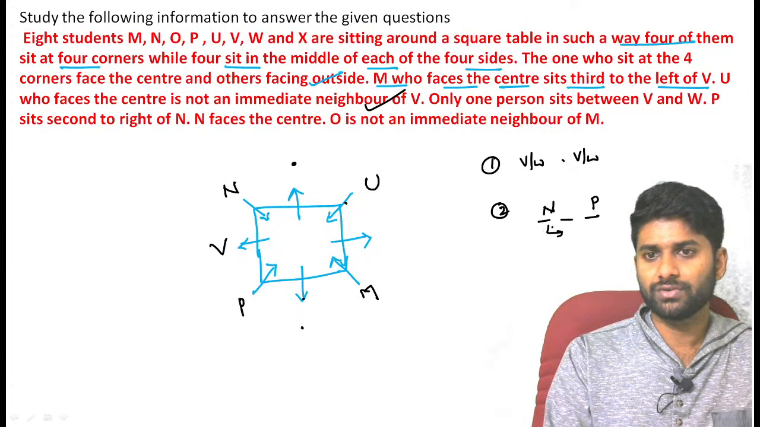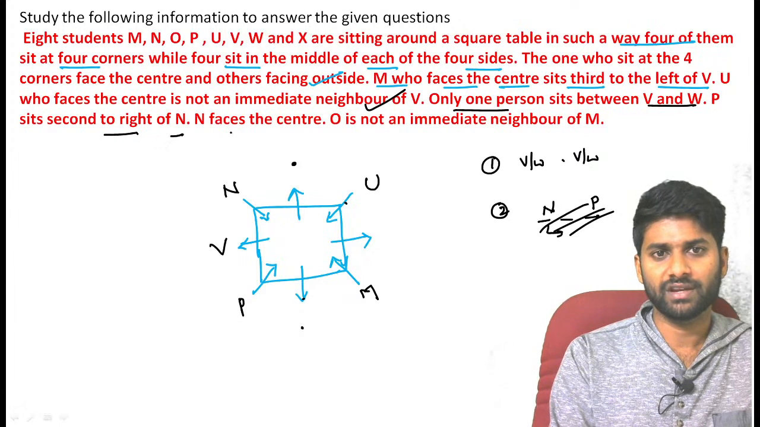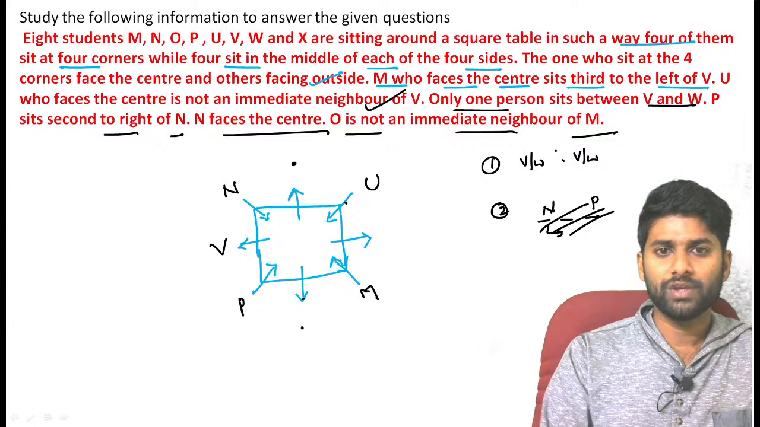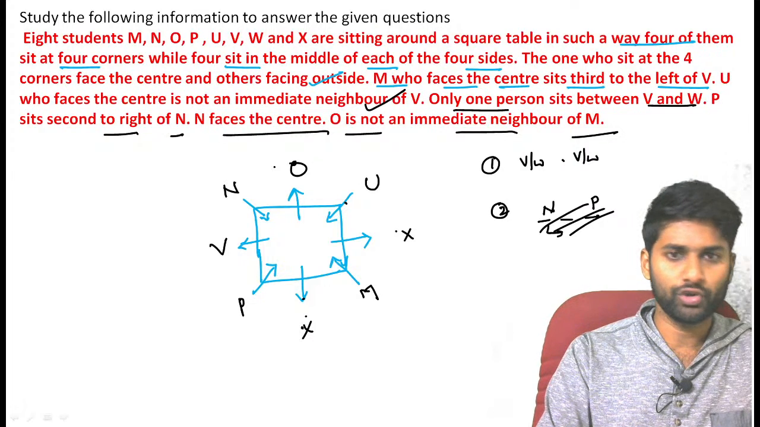Next one. So completed. Erase it. Only one person between V and W. P sits second to the right of N. N faces the center. Next, O is not an immediate neighbor of M, which means we can't place O here or here. Now we are left with only one position, so you can confirm O here.